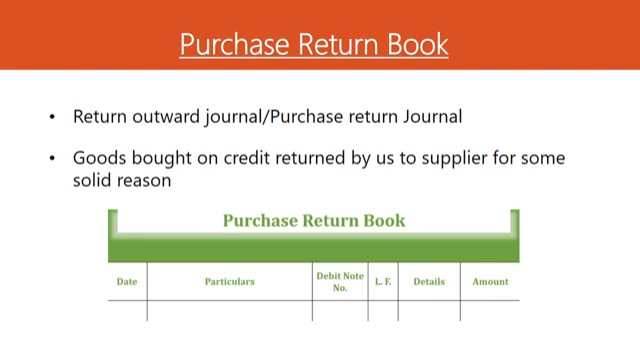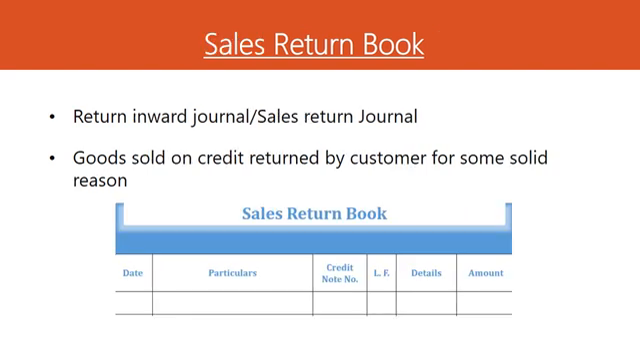Now we have the purchase return book. The purchase return book is also called the purchase return journal. Dear students, if we return goods which we have bought on credit to the supplier for some solid reason, then we will record that information in the purchase return book. The format of the purchase return book is in front of you. We have 6 columns: date, particular, debit note, L.F, detail and amount.